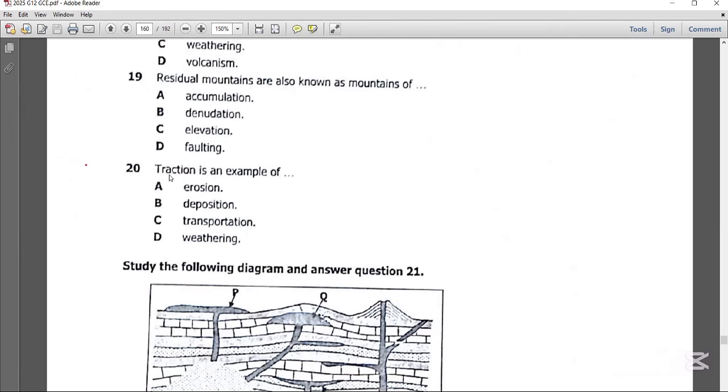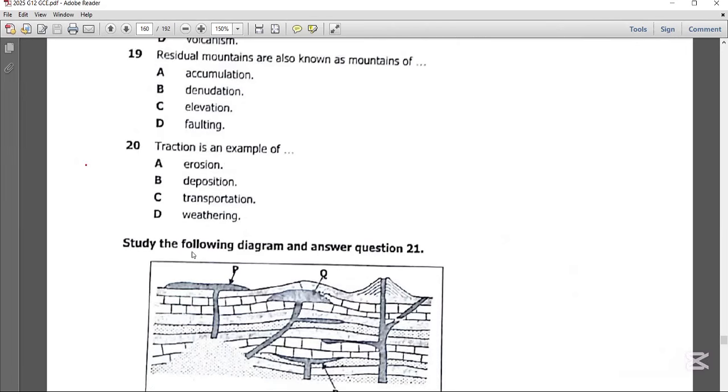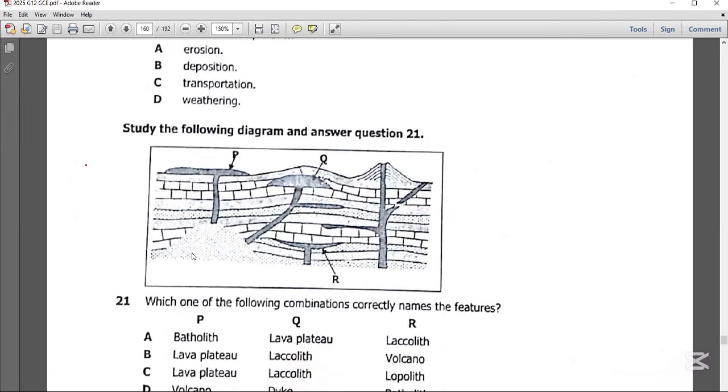Now question 20 says traction is an example of transportation. Remember, transportation occurs in several forms, and traction happens to be one of them. Now let's go to question 21.